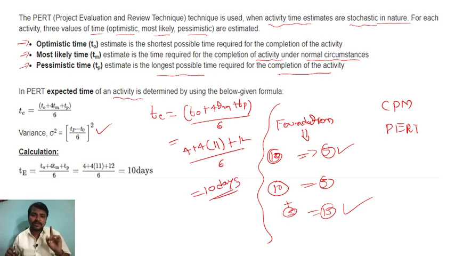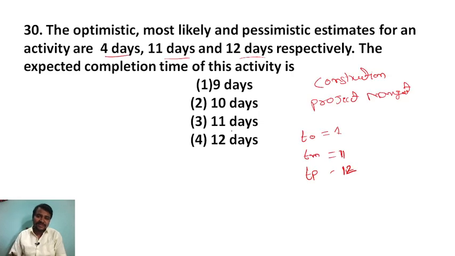Simple answer, but you have to remember this formula. I think you have understood optimistic time, most likely time and pessimistic time. If this question repeats in the 2020 exam, you must answer. So the answer for this question is 10 days.